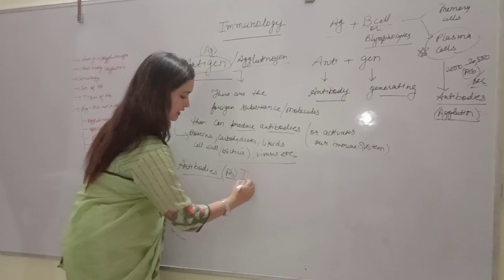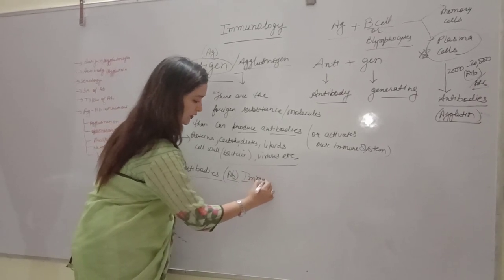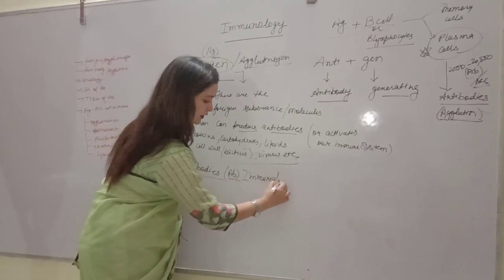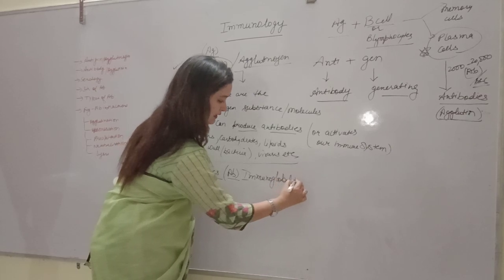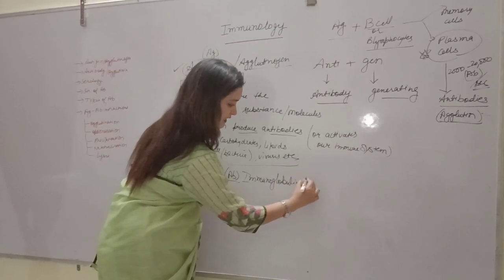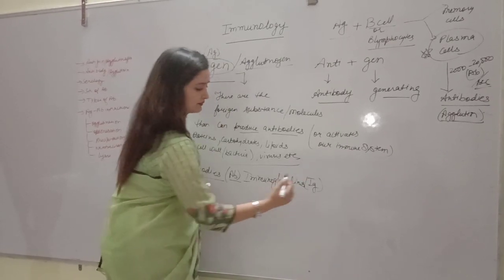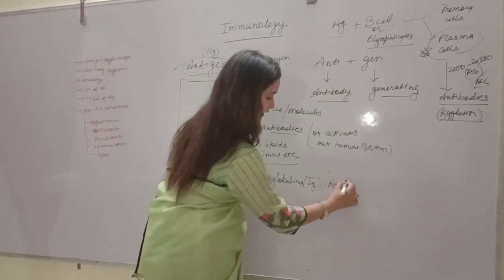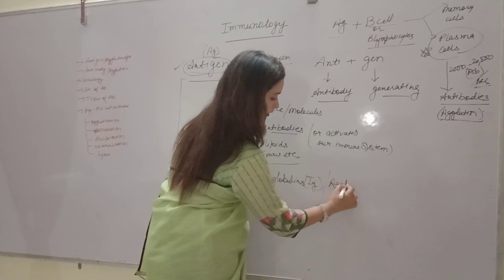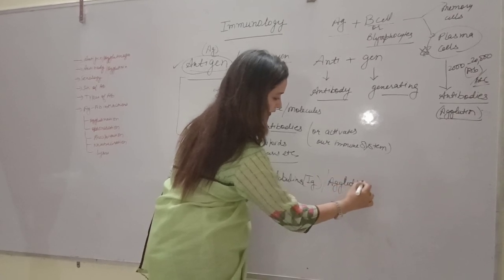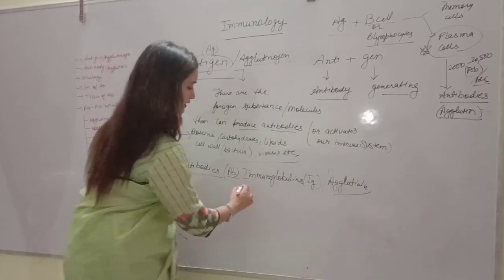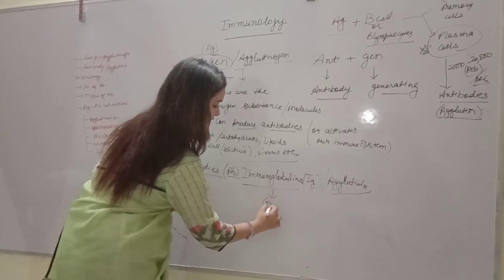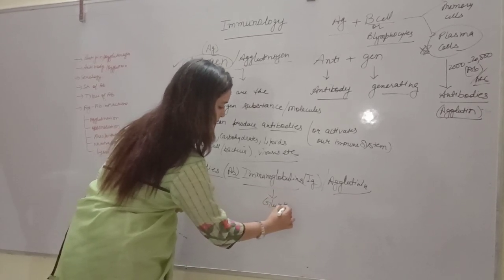These antibodies are immunoglobulins, also called Ig, and these are also called agglutinin. Alright students, these are glycoproteins.